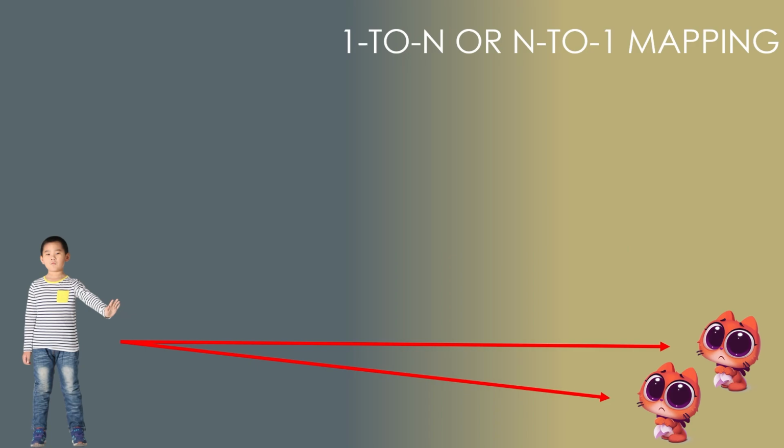Now moving on to the next part. Today we are going to learn about one-to-many and many-to-one mapping. Now you will ask how it is possible to learn both concepts in a single video. Because just see, from the perspective of the owner, you will say one owner has 2 pets, so one to many. But if you see it from the perspective of the cat, you will say many to one. And hence most of the time, for one side it is one to many, and for the other side it is many to one. There is one more, many to many, which we will see in our next video.